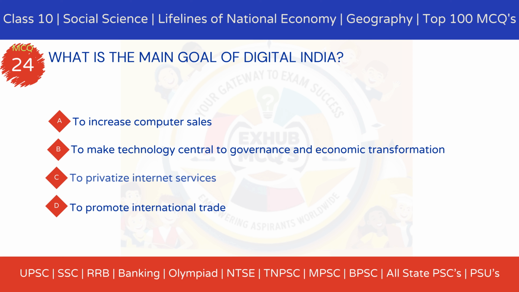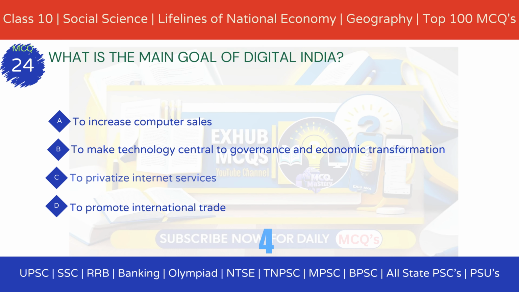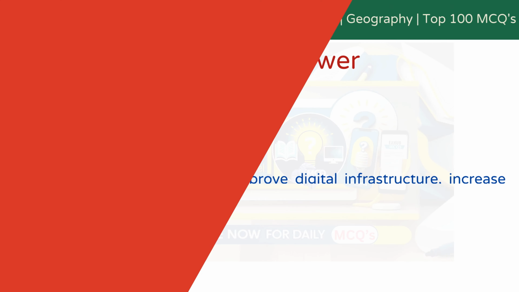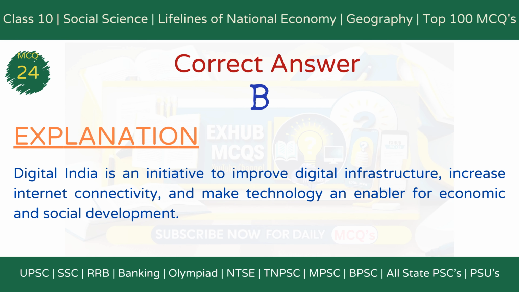MCQ 24. What is the main goal of Digital India? Option A, to increase computer sales. Option B, to make technology central to governance and economic transformation. Option C, to privatize internet services. Option D, to promote international trade. The correct answer is option B, to make technology central to governance and economic transformation.